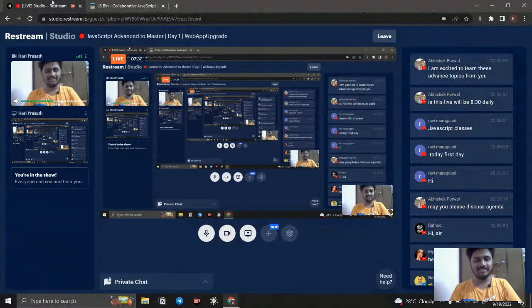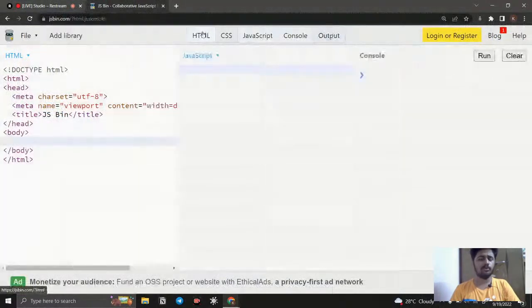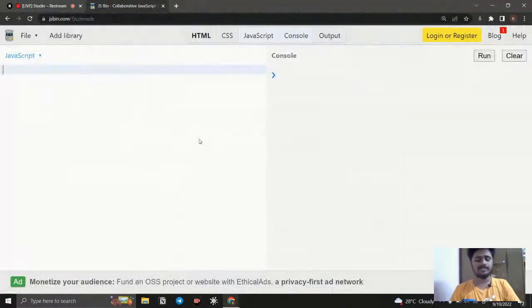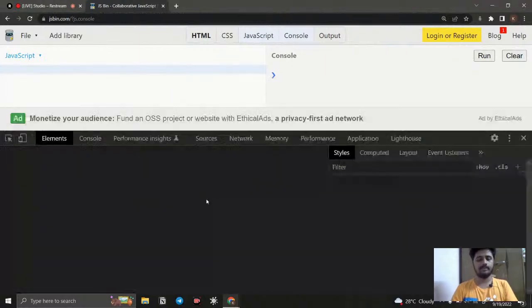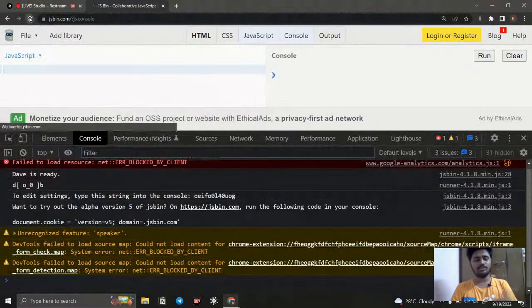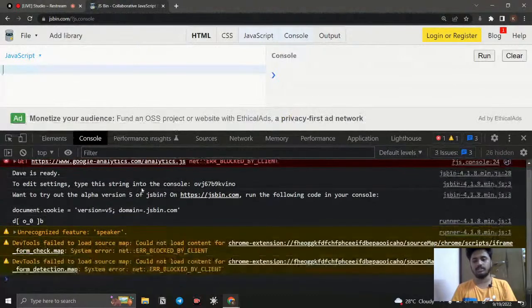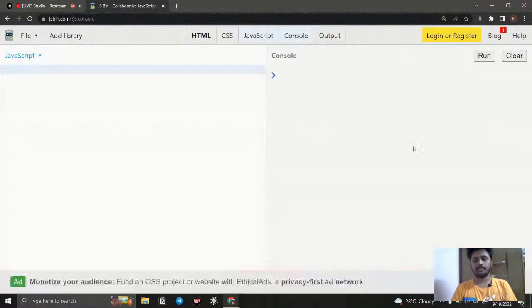Okay, so let's get started. The first topic is ES6. First I will explain JS Bin, for those who don't know it. JS Bin is an online compiler. I can write whatever JavaScript code I want, and this is the console area. If you click and inspect, you can see we have a console here. What is the use of this console? If you want to debug the code, we can use it. So there is the console place.